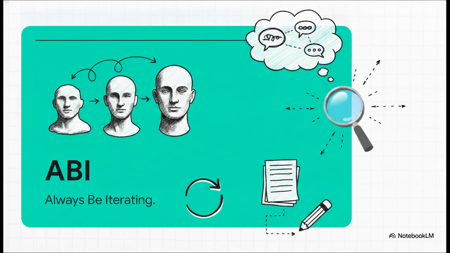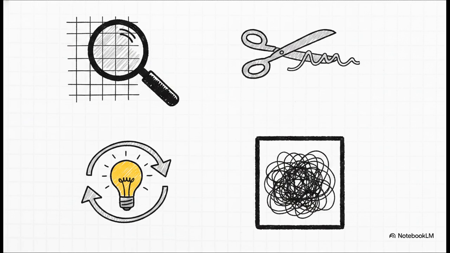If the output is lacking, you just keep sculpting it. Yes, and keeping it in the exact same chat is key, because the tool remembers the context you've already provided. You're building an ongoing conversation, not just shouting isolated commands into the void. So, when you inevitably hit a creative block or get a bad output, here are 4 specific iteration tactics you can use. First, revisit the framework. Did you accidentally forget a persona or your context?